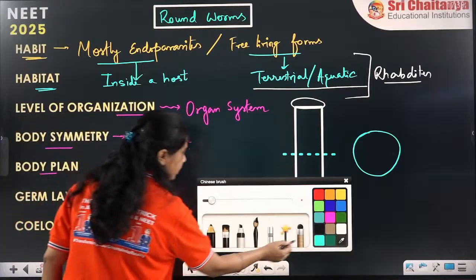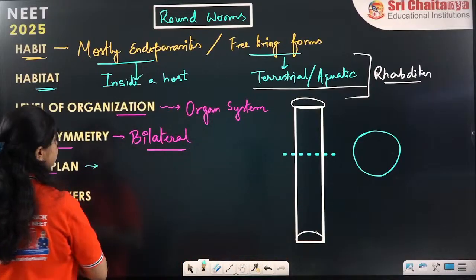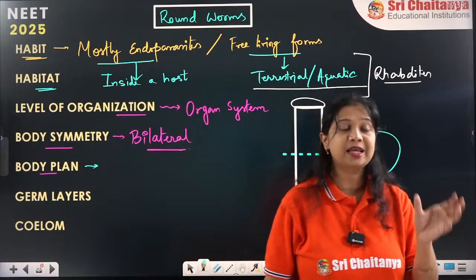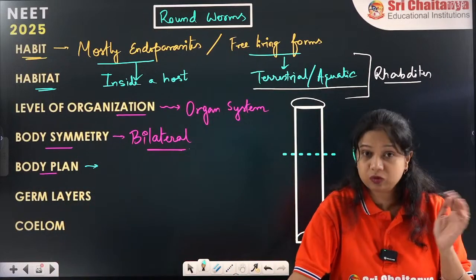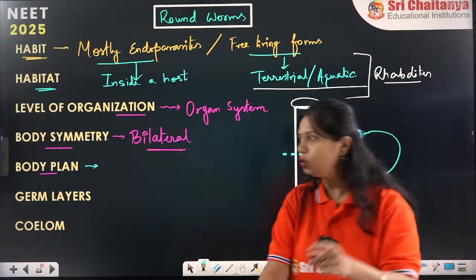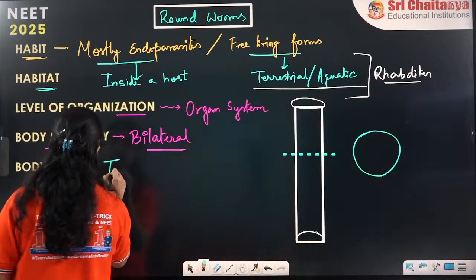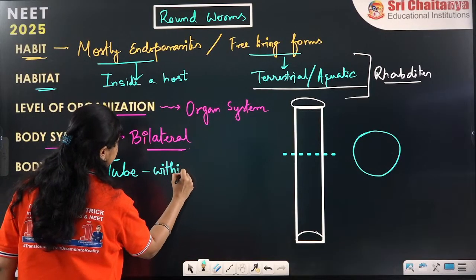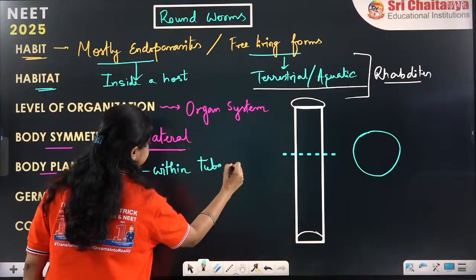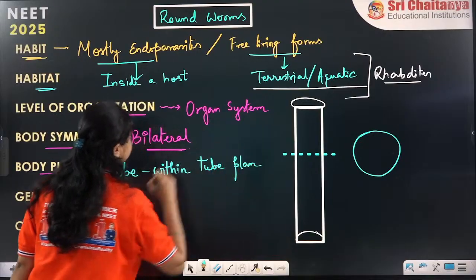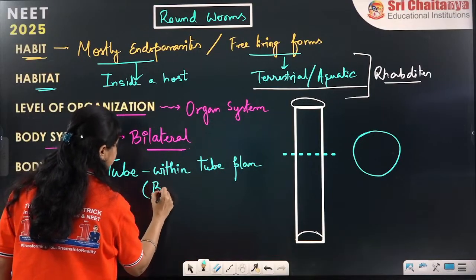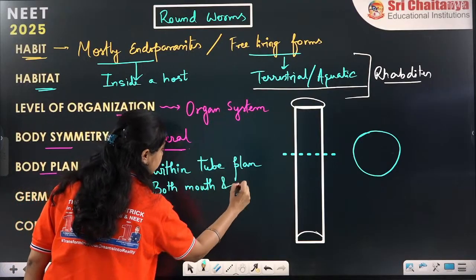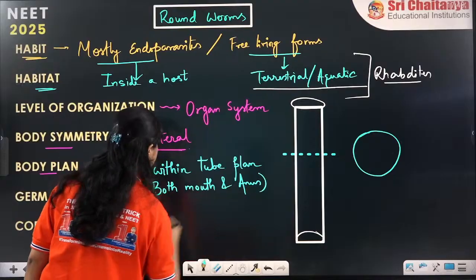Body plan. Which type of body plan will it be? Now it has two separate openings. One is the mouth and another is the anus. So here starts the tube within tube body plan. Both mouth and anus are present.